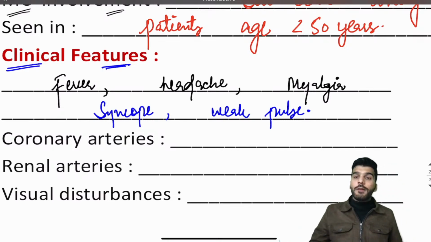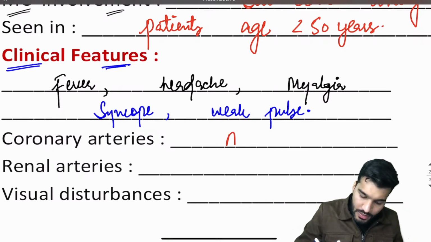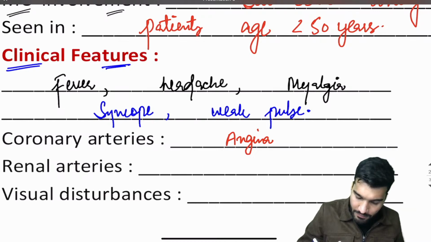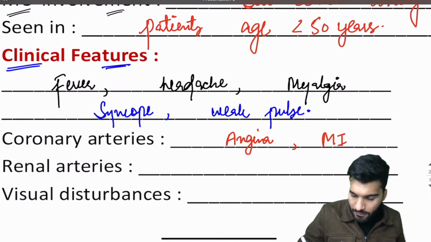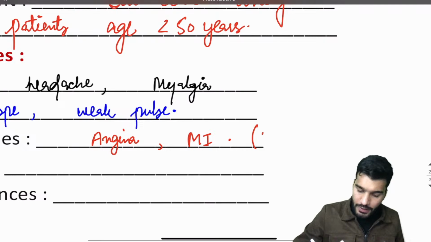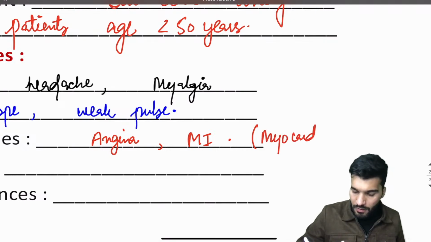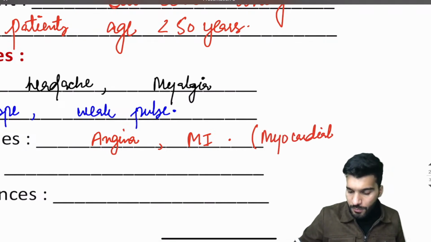Now my dear students, if coronary arteries are involved, what symptoms will the patient have? The patient will have angina, or can have a myocardial infarction.